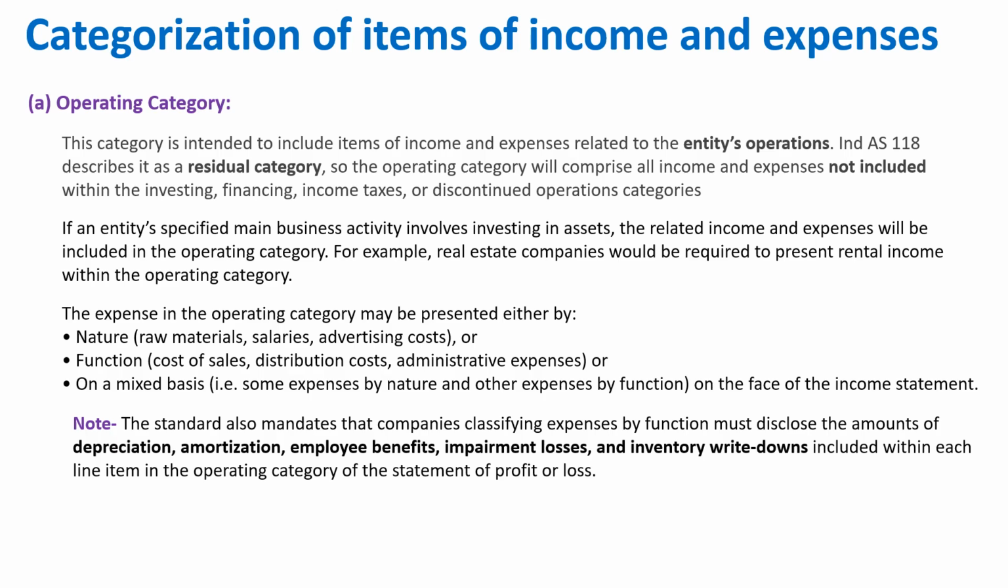That means if a company is not following the nature concept and is following the function concept, right, for disclosing. So under function, what points do you have? Cost of sales, distribution cost, administration cost, or research and development cost. Under each heading you have to show separate details for depreciation, amortization, employee benefits, impairment loss, and inventory write-down, right? So this is mandatory, you can't exclude it. You have to disclose that if you are following the function method of disclosing the expenses or income.